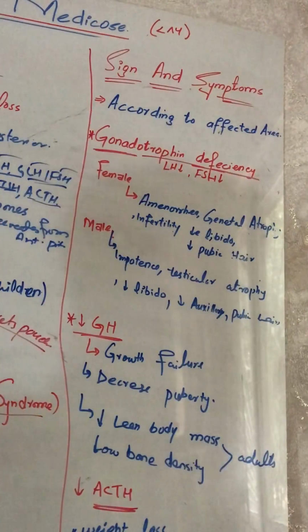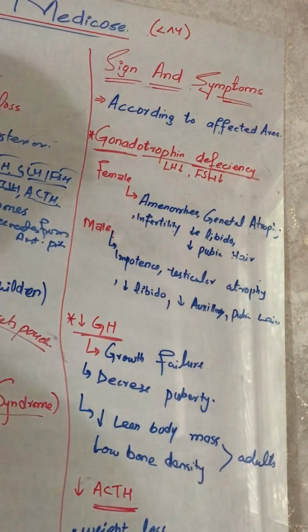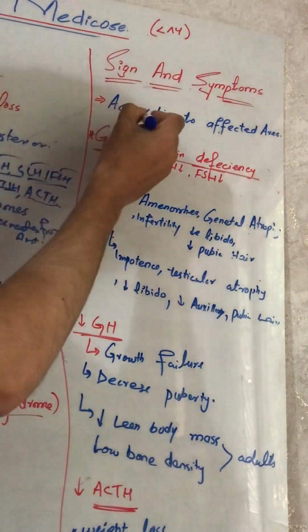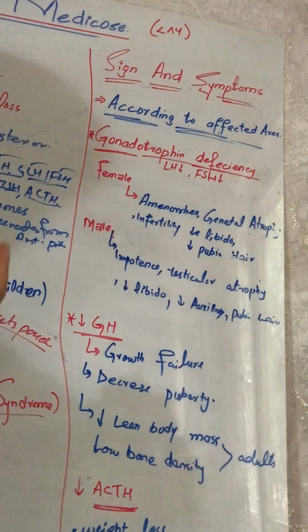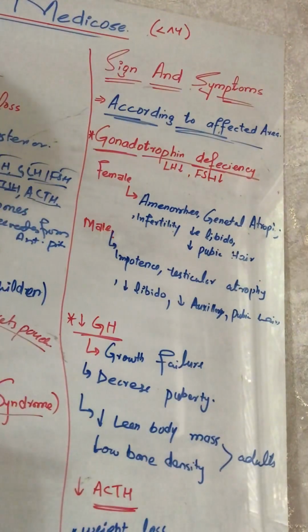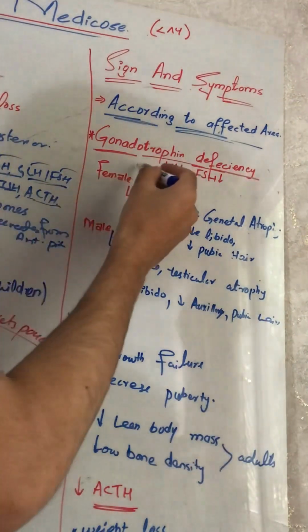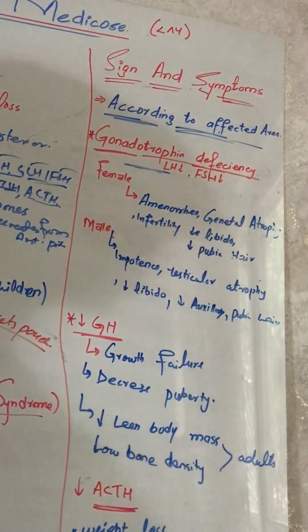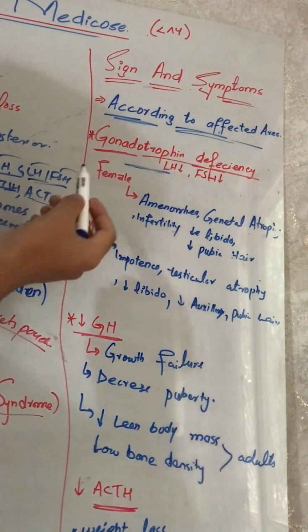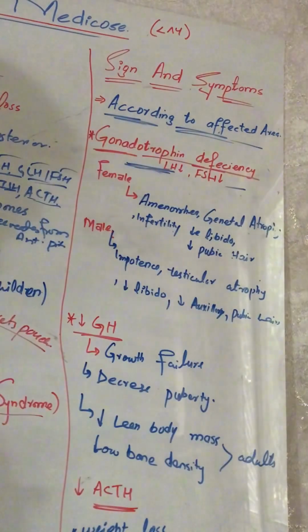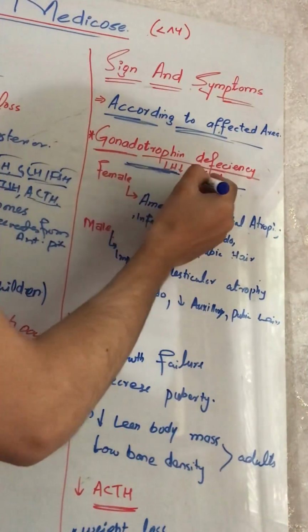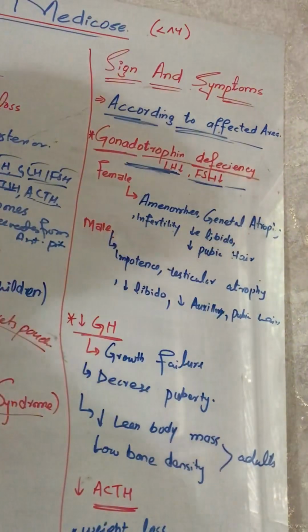Next are the signs and symptoms. The signs and symptoms depend on the affected area in the pituitary gland. For example, if only the somatotrophs or gonadotropes or lactotropes are affected, we have those particular symptoms. And if we have panhypopituitarism, we have all these conditions. Number one is gonadotropin deficiency, in which we will have luteinizing hormone deficiency and follicle stimulating hormone deficiency.